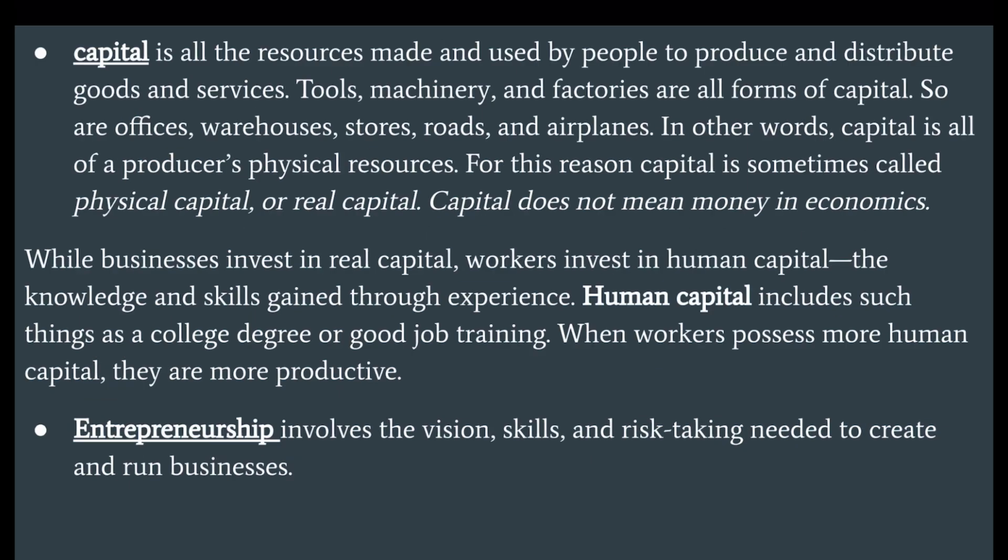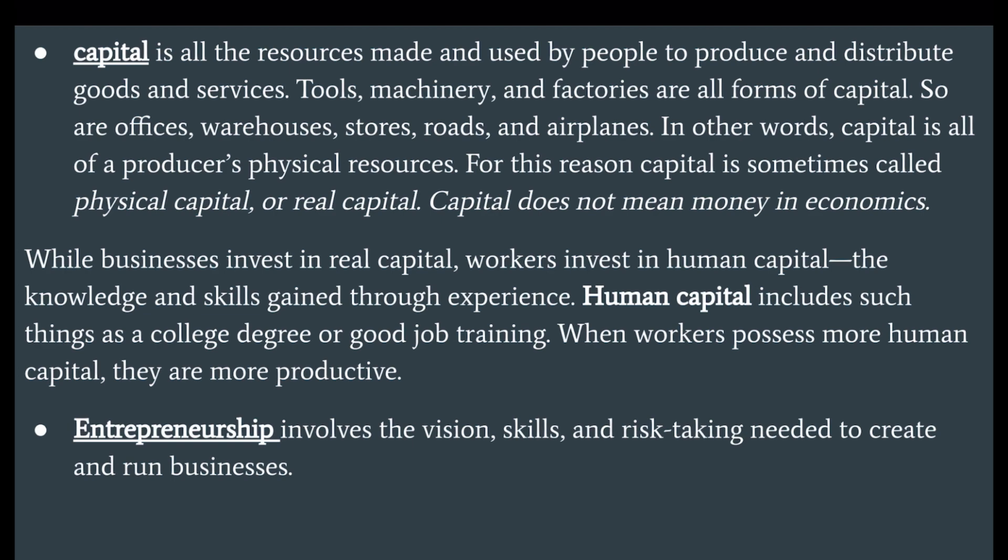Capital is all the resources made and used by people to produce and distribute goods and services. Tools, machinery, and factories are all forms of capital. So are offices, warehouses, stores, roads, and aeroplanes. In other words, capital is all of a producer's physical resources. For this reason, capital is sometimes called physical capital or real capital. Capital does not mean money in economics.